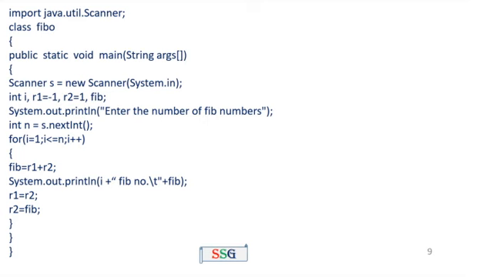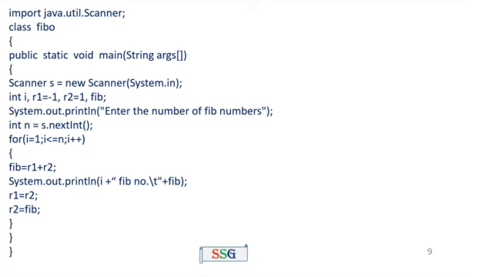System.out.println "enter the number of Fibonacci numbers to be calculated". For example, my input equal to 5. Int n equal to s.nextInt. Here I am going to give the input equal to 5. n equal to 5 means it displays the first 5 Fibonacci numbers. For example, n equal to 10 means it displays the first 10 Fibonacci numbers. So I am getting the input from the user for the variable n.